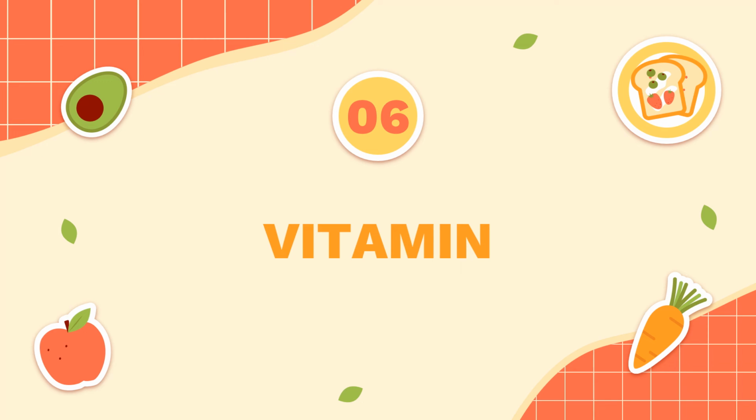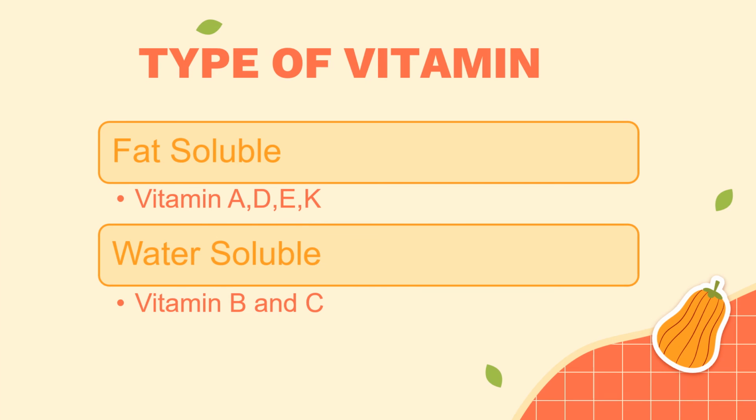Lastly, we will see vitamins. There are two types of vitamins, which are fat-soluble and water-soluble. Fat-soluble vitamins are absorbed with fat via lipoprotein, and they are vitamins A, D, E, and K. Water-soluble vitamins are absorbed directly into the bloodstream, and examples are vitamin B and vitamin C.